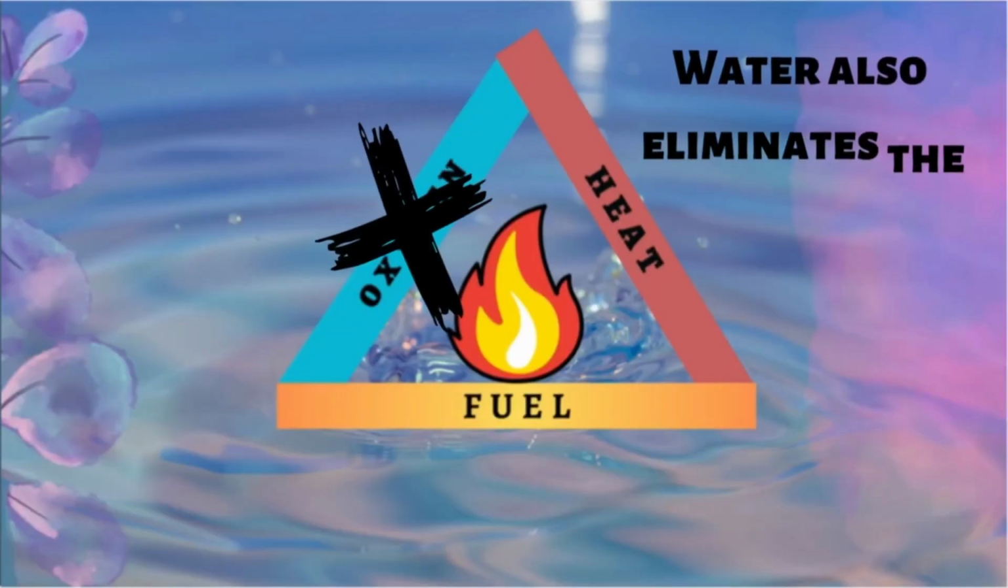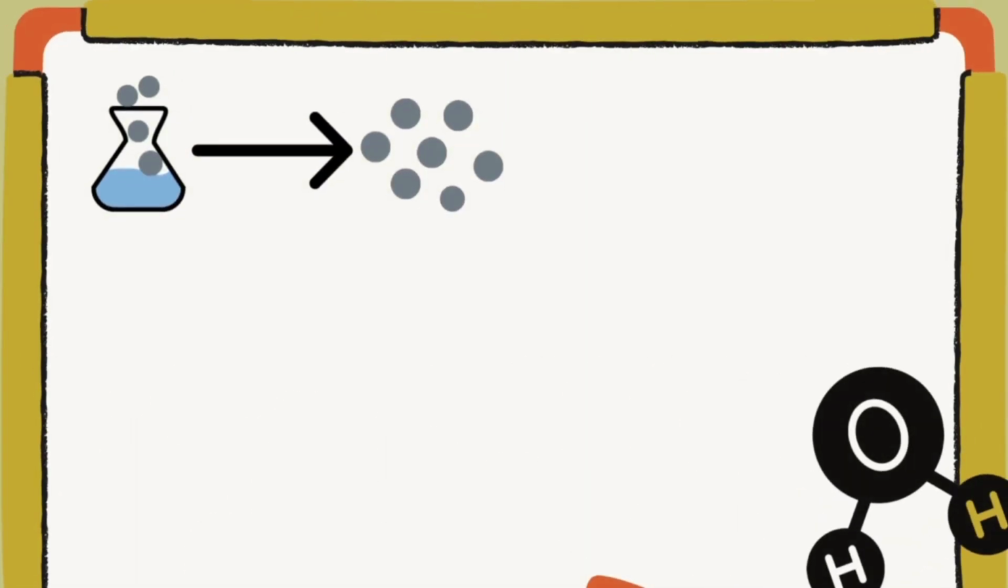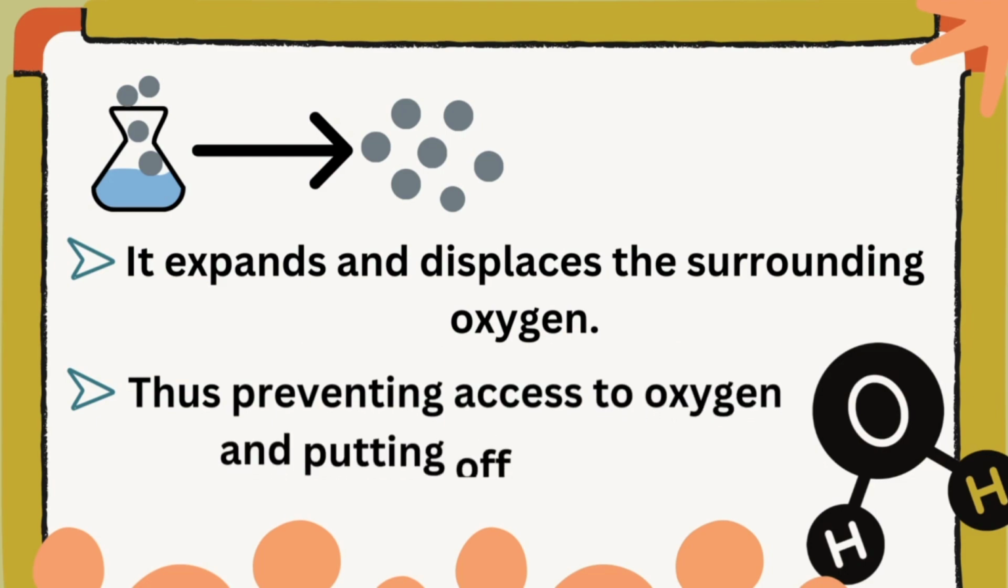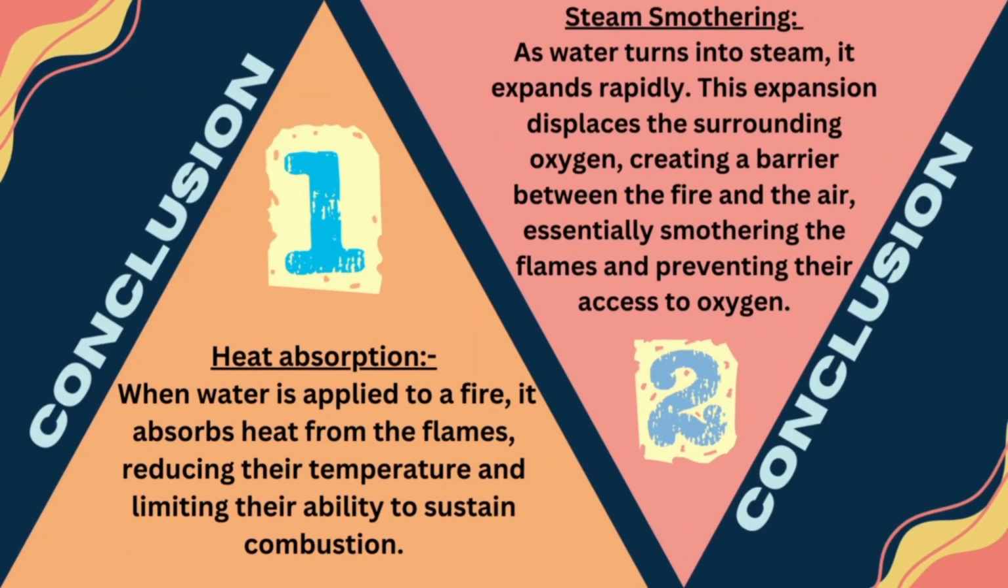Water also eliminates oxygen and puts off the fire. When water turns into steam, it displaces the oxygen and prevents access to oxygen. Thus water extinguishes the fire by absorbing heat or steam smothering.